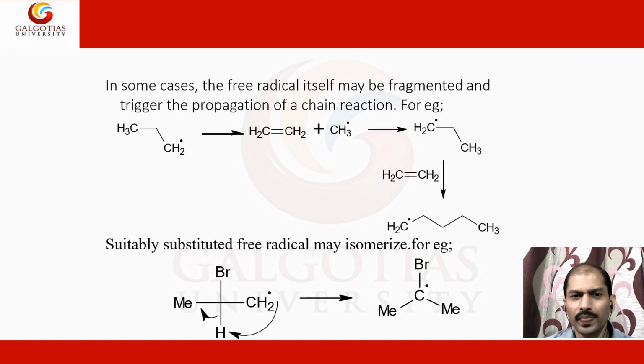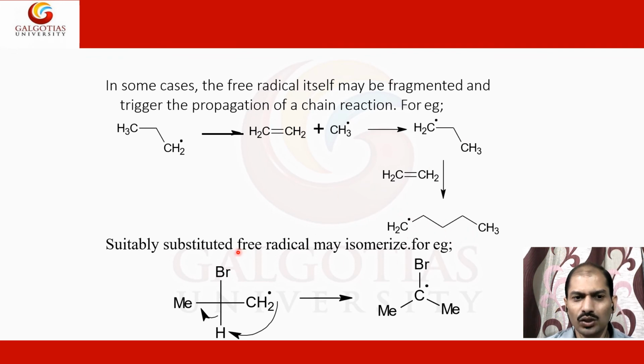Here, if you see, in some cases the free radical itself may be fragmented and trigger the propagation of a chain reaction. Here you can see it fragmenting and propagating the reaction, and the reaction keeps increasing; again this molecule attaches with another molecule and makes a longer chain.